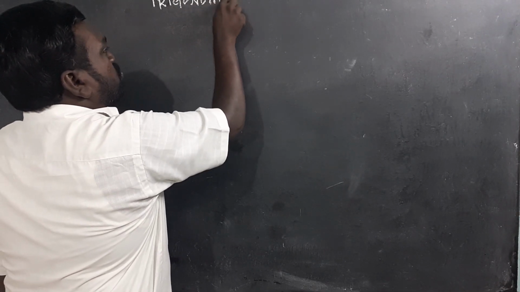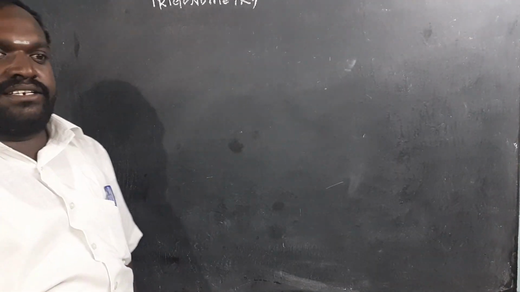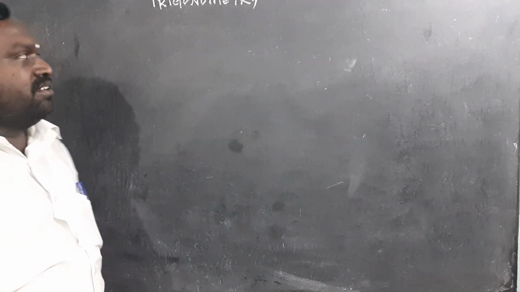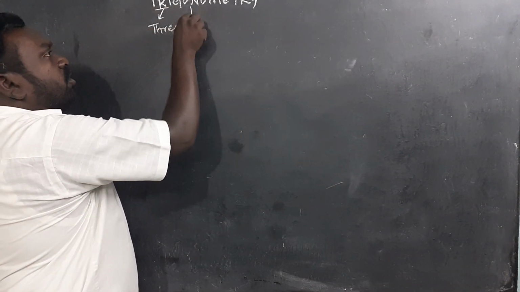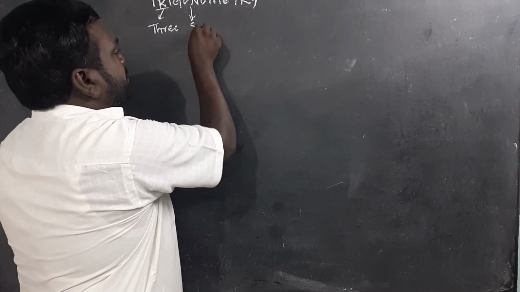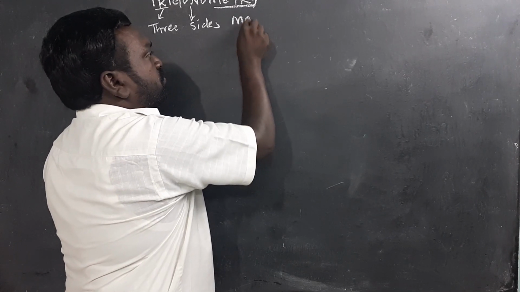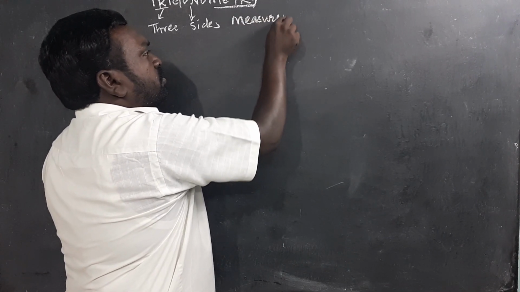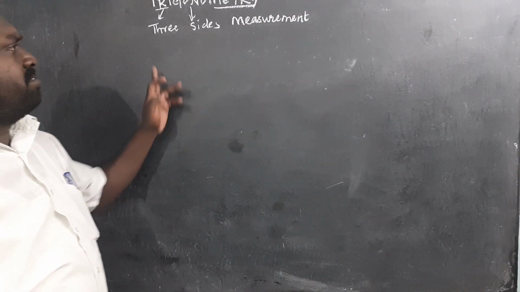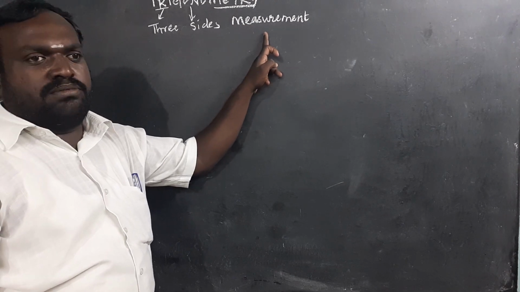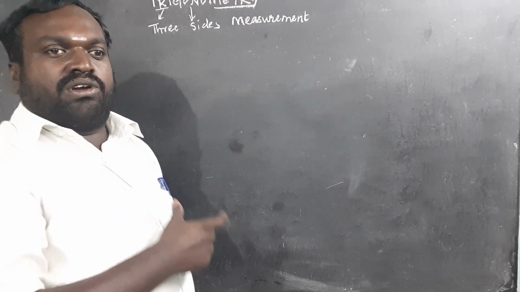Trigonometry is a word derived from Greek. Tri is nothing but 3. Gono is nothing but sides. Metry is nothing but measurement. So trigonometry is nothing but the measurement of the 3 sides of a right angled triangle. We call it trigonometry.